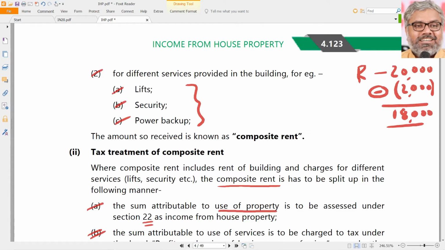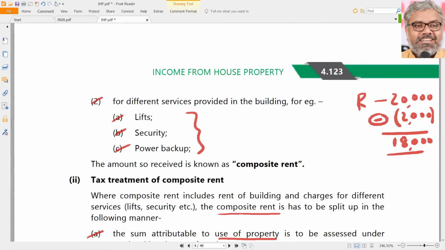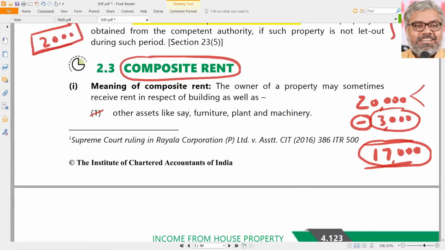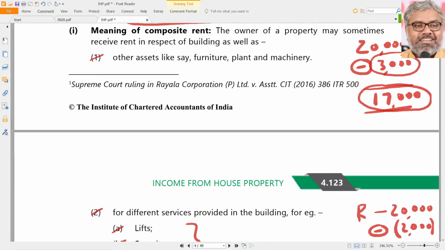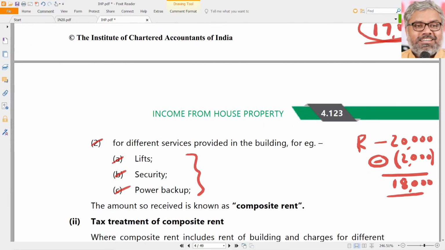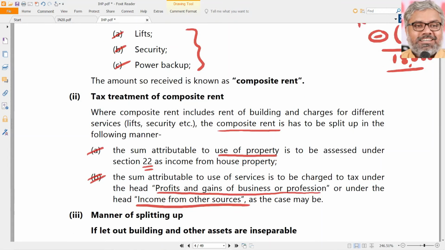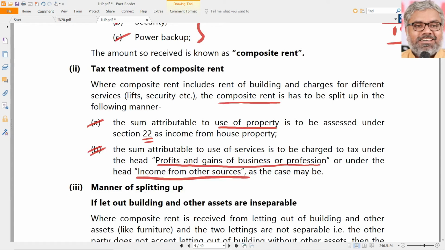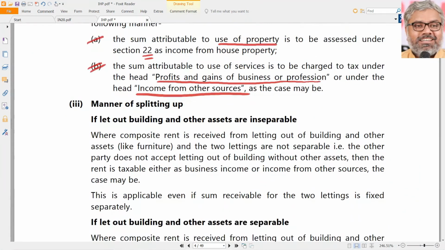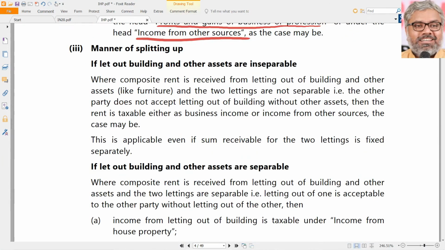In that, how much is income from house property? 18,000. How much could be income from other sources? 2,000. If provision of such services itself is the business, then it is PGBP. So, if composite rent is given, inclusive of all these services or assets, then we have to segregate them into income from house property and PGBP or income from other sources. That is a point to be noted related to composite rent.